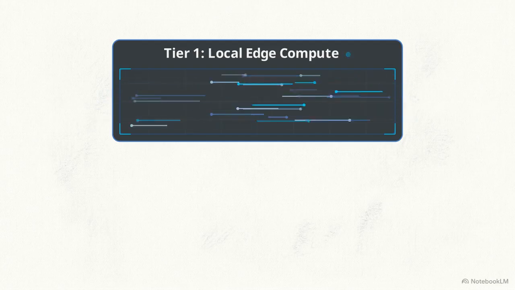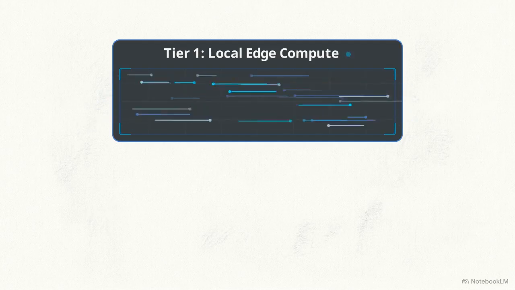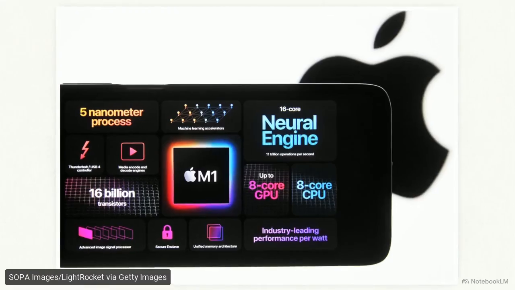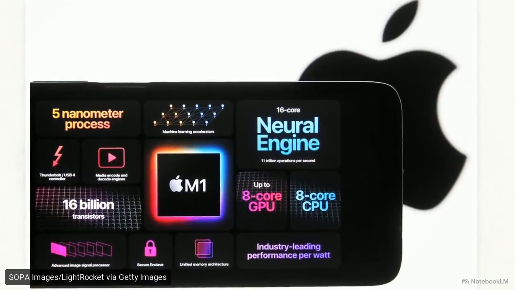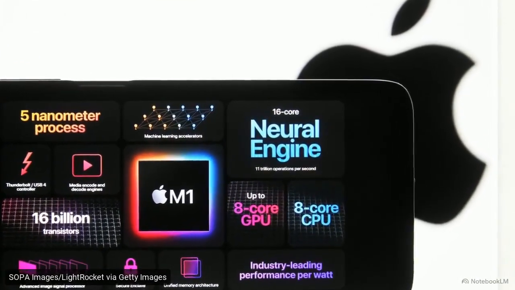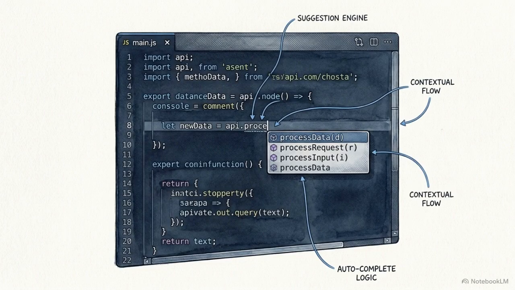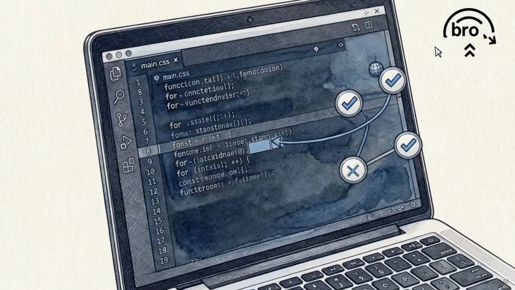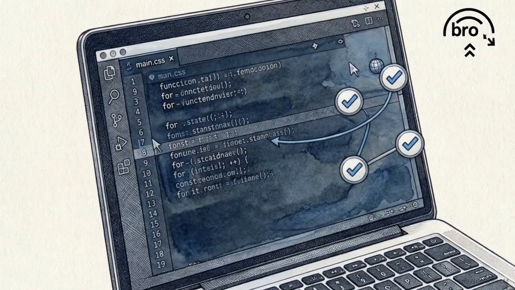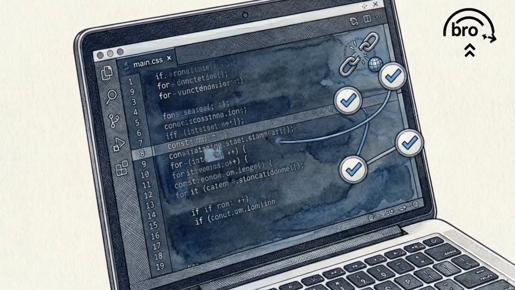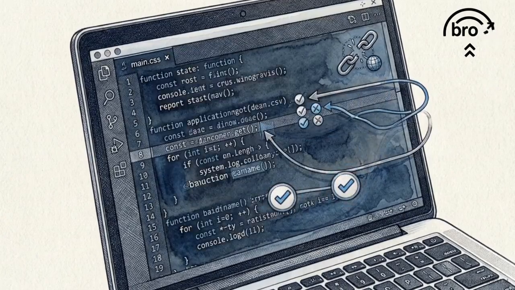The architecture of Xcode 27 utilizes a bifurcated dual-tier system. Tier 1 operates as a local, zero-latency model. To maintain this speed, the IDE relies on the dedicated 16-core neural engine within Apple Silicon. This local model is responsible for predicting inline methods and validating real-time logic. Constraining syntax and logic validation to the local edge ensures code privacy and provides the instantaneous feedback loop required for